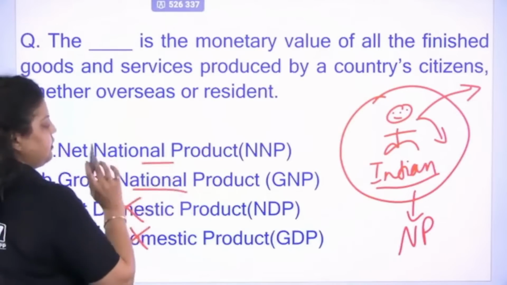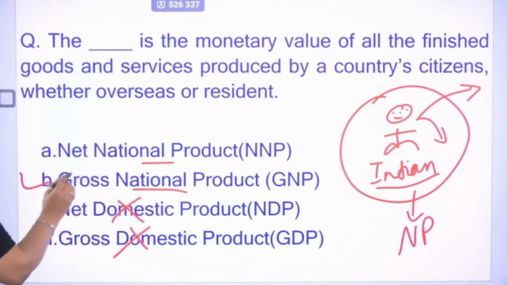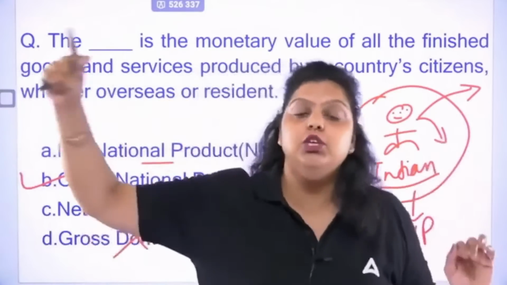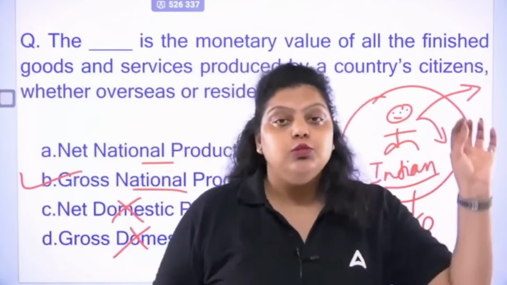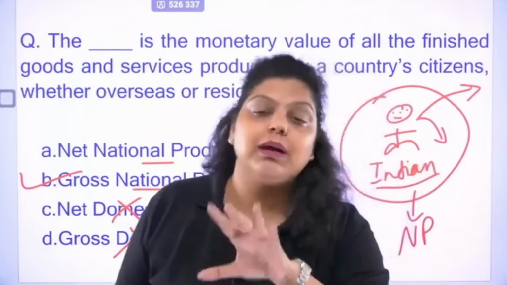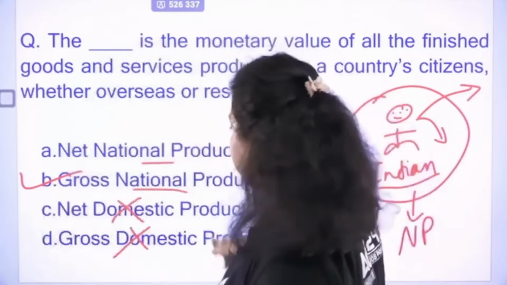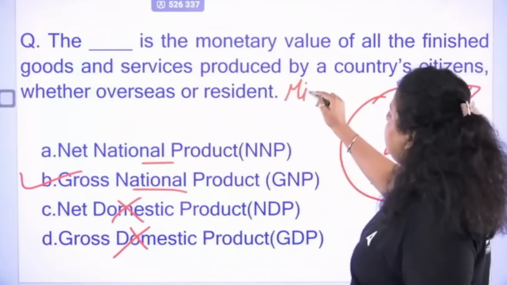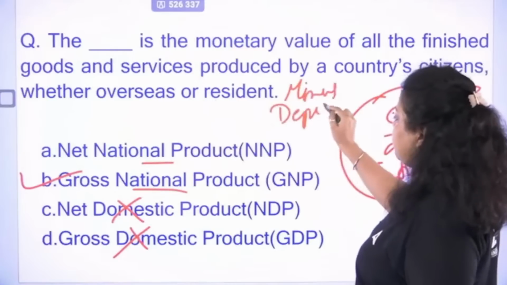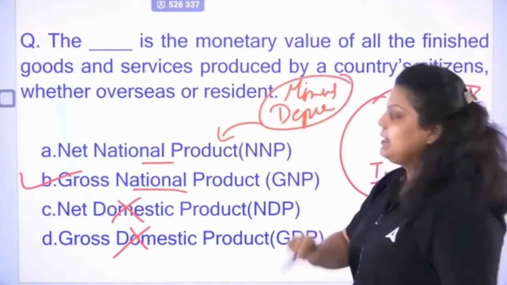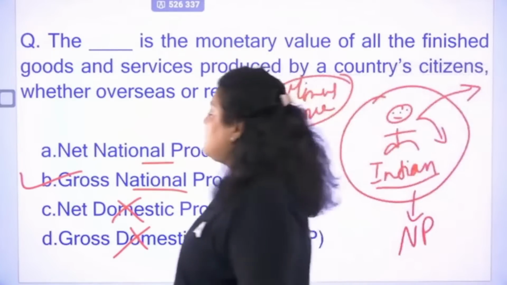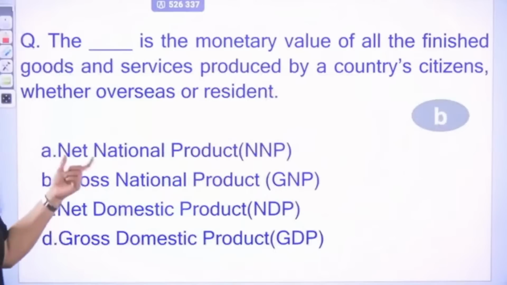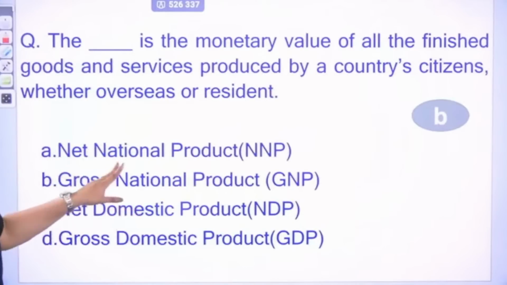So national product is there, that we know. But gross or net value, it is a gross value, because in the statement there is nothing mentioned that the depreciation has been excluded or subtracted. So that's why it's a gross value of production done by the citizen of a country within or outside the geographical boundary. That's why B will be the answer. If after this statement we add minus depreciation, then it will create the answer NNP. Here the answer will be your B option, gross national product, because the citizen is making production. If the production happens within the geographical boundary, that will be known as domestic product.